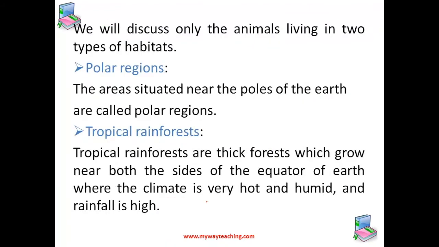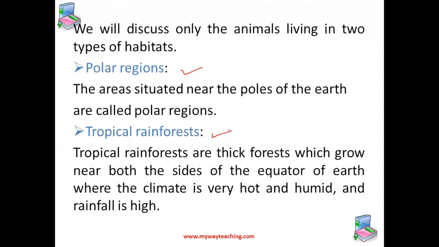We shall now study the adaptation of some animals to the climate in which they live. As an example of adaptation of animals to the climatic conditions, we will discuss only the animals living in the two types of habitats, that is the polar region and the tropical rainforest.